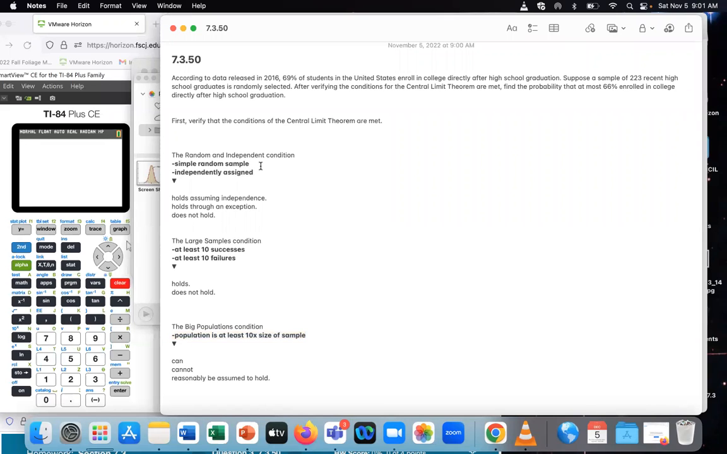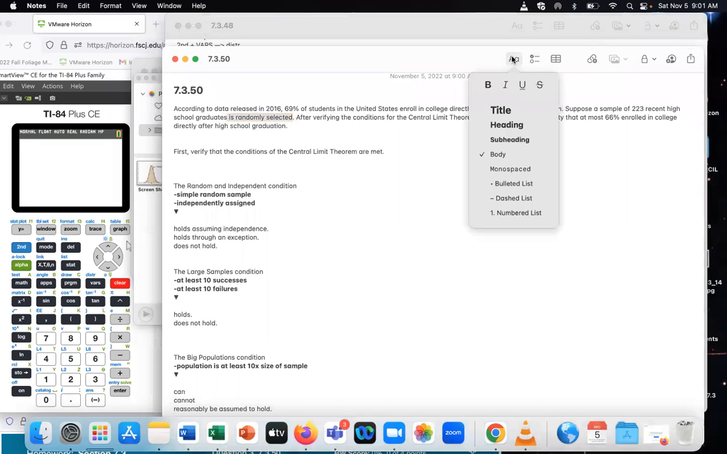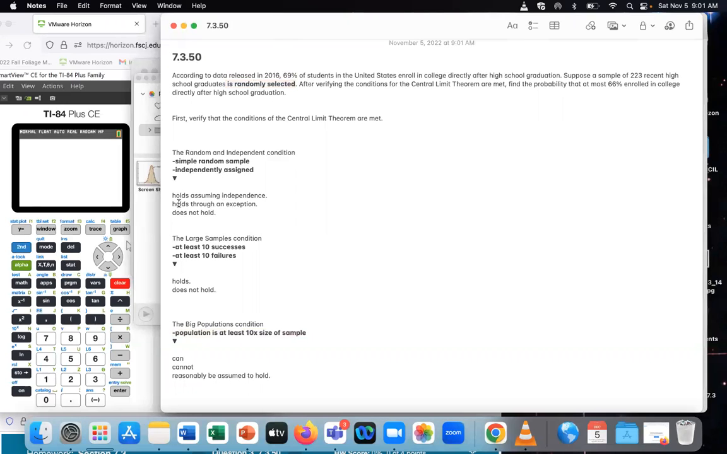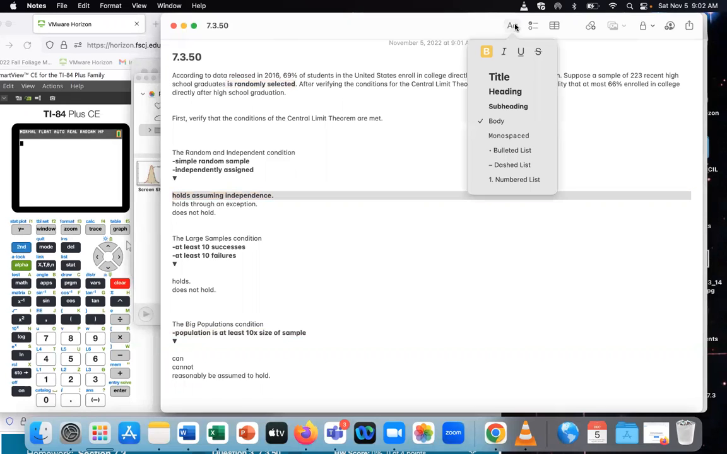All right, so I added some language here just to help us as we move through this. The random and independent condition: you need to assume, or be able to show, that it was a simple random sample, and that there must be independence. And they do tell you it's randomly selected. So that was given to us in the conditions of our problem. So that holds, assuming the independence is also there. That's the condition that we weren't told. So for the first one, you would need to assume that the independence is there.